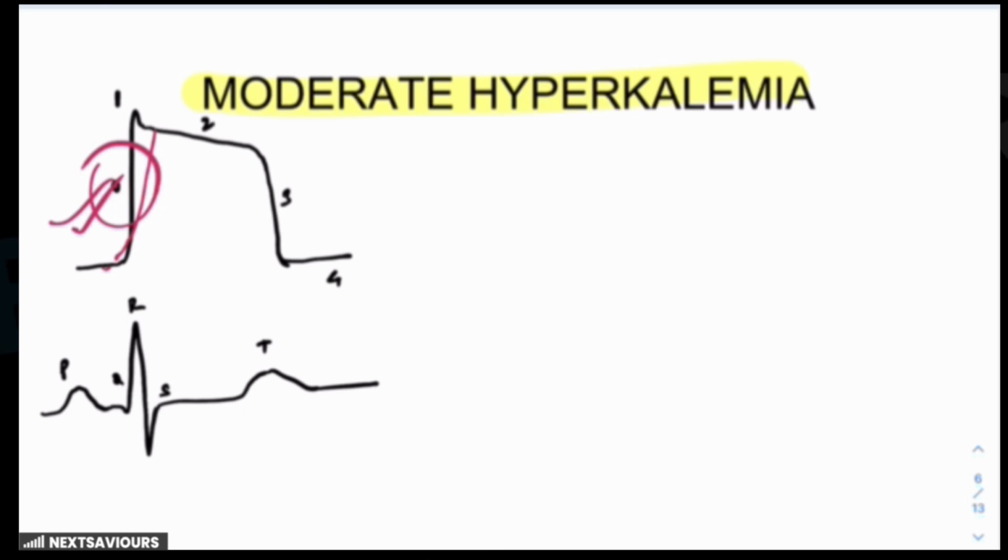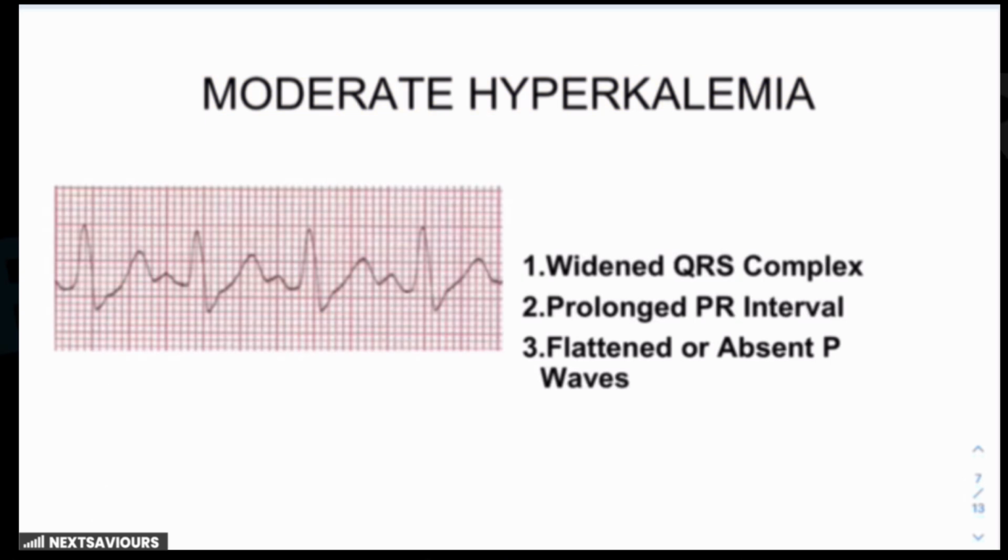So this is manifested as a widened QRS complex on the ECG, as it is very clearly evident over here, that the QRS complex is widened, right? And you all know the reasons behind that. Now, another point is that because of this partial depolarization of the AV nodal cells, it leads to slower conduction through the AV node. This causes delayed impulse transmission, resulting in a prolonged PR interval. And in some of the cases, not all, there could be flattened or absent P waves also.